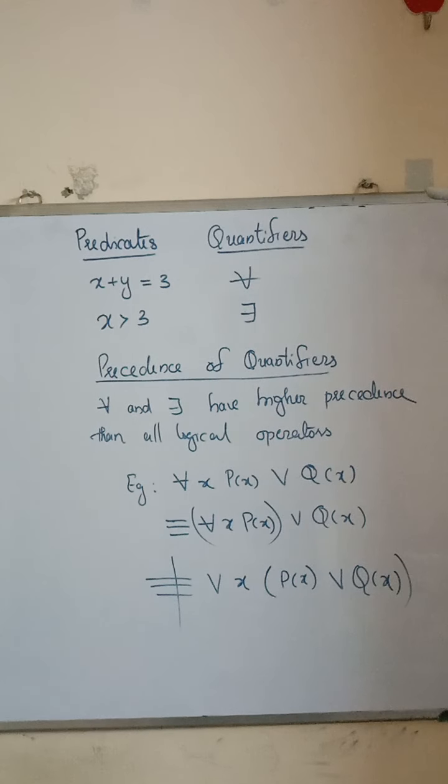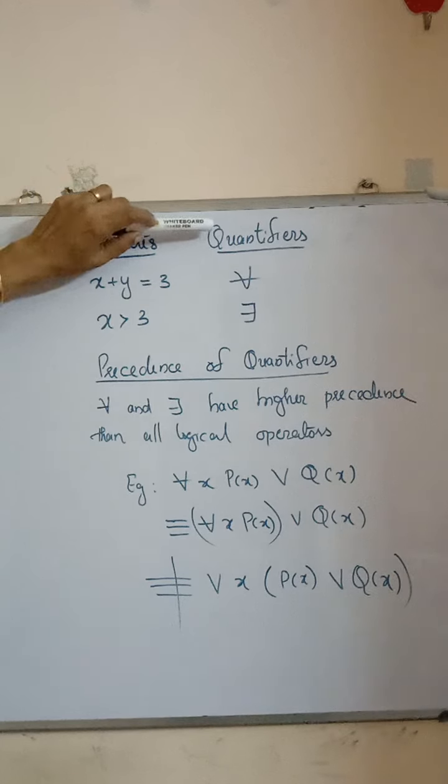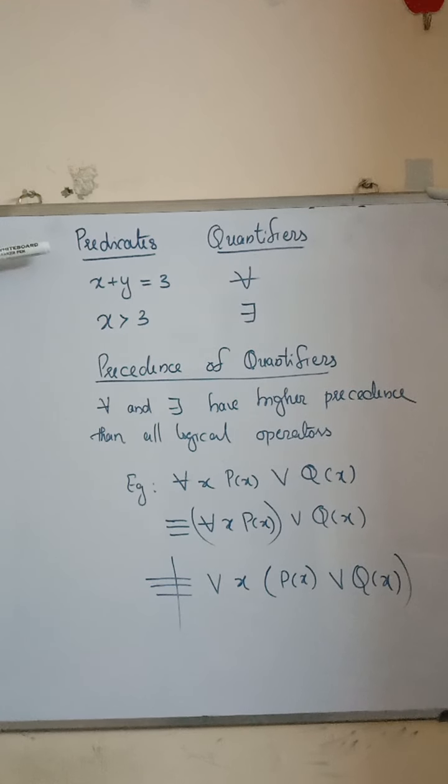In the previous class, we discussed predicates and quantifiers. Statements like x plus y is equal to 3 and x greater than 3 are predicates, because these statements become true or false by assigning values for the variables. Such statements, which have truth values true or false once values are assigned to the variables, are known as predicates.